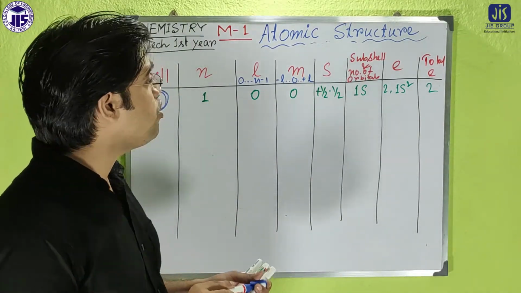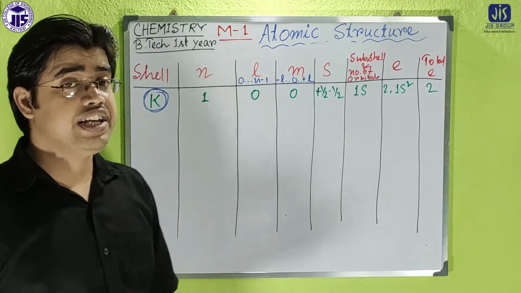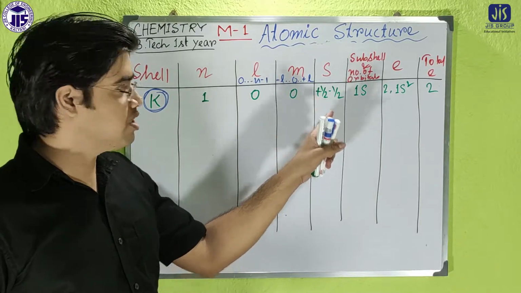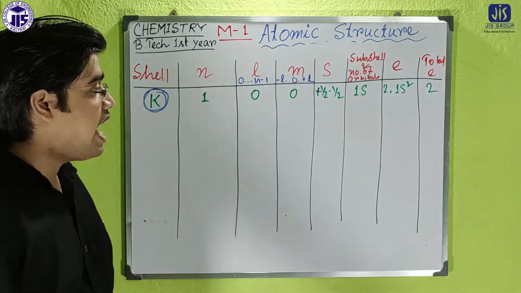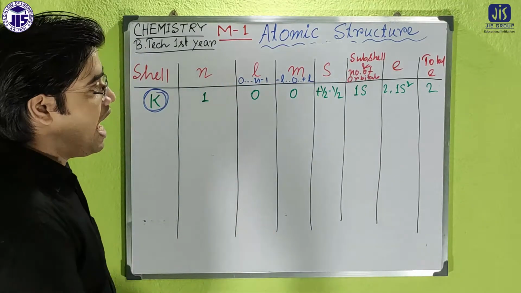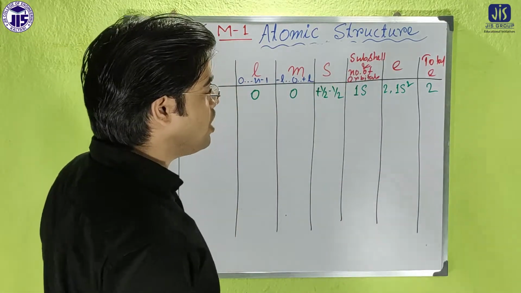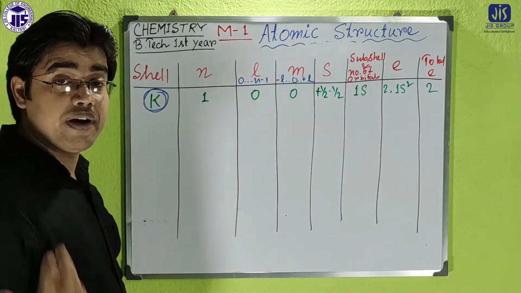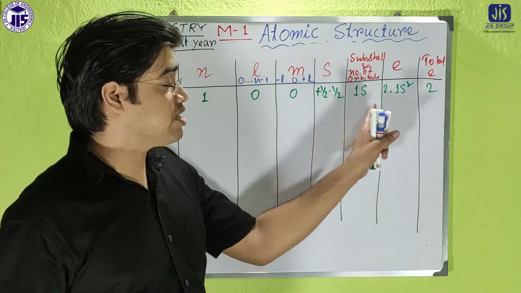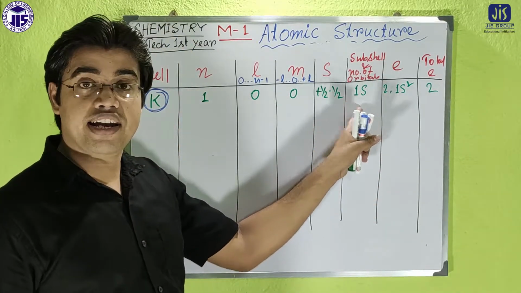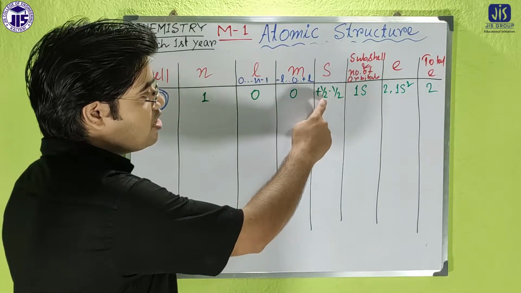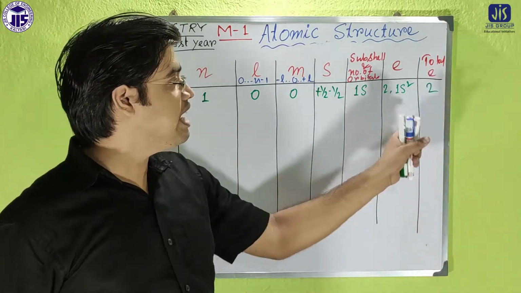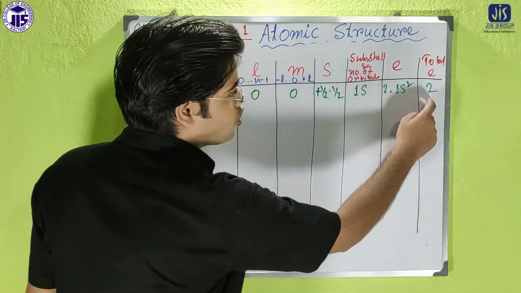So m will be 0, and for s, look here, for each and every value of m, s will have 2 values, plus half and minus half. For each and every case there will be 1 electron. And the subcell or the orbital will be 1s, since subcell and orbital are the same. For 1s, the maximum number of electrons will be 2, so we write 1s2. And the total electrons in the case of the cell will also be 2.